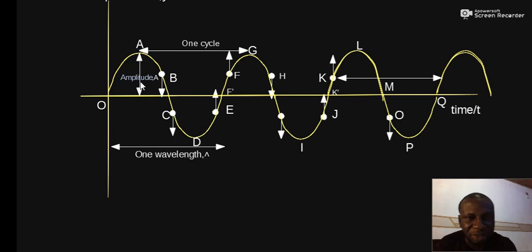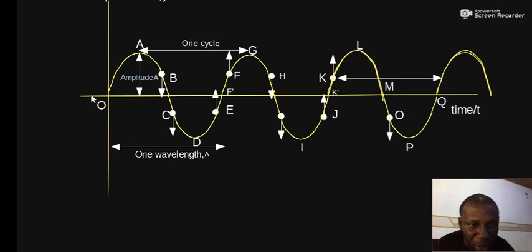The next concept to be considered is the cycle. What is a cycle? A cycle is a complete to and fro movement. So if the wave starts from O and goes round and returns to the level where it started from, that's half a cycle, and it turns round and returns once again, that's a complete cycle. So with the idea of cycle, we say a cycle is a complete to and fro.